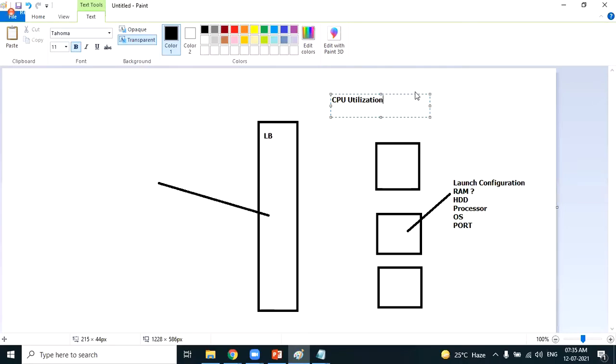Observe, Naveen, in our laptop also, when our laptop is very busy, it becomes slow, isn't it? When many tasks are happening in the background, generally our laptop will become very slow.